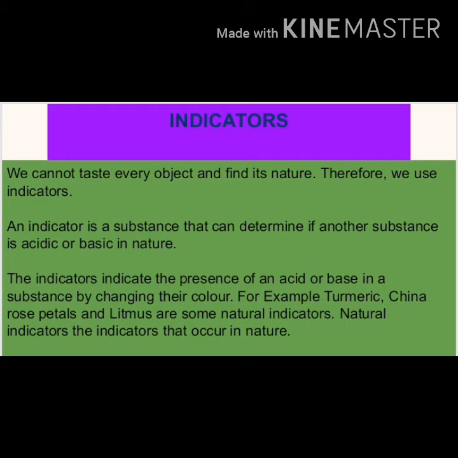Indicators. We cannot taste every object and find its nature. Therefore, we use indicators. An indicator is a substance that can determine if another substance is acidic or basic in nature. The indicators indicate the presence of an acid or base in a substance by changing their color. For example, turmeric, China rose petals, and litmus are some of the natural indicators.